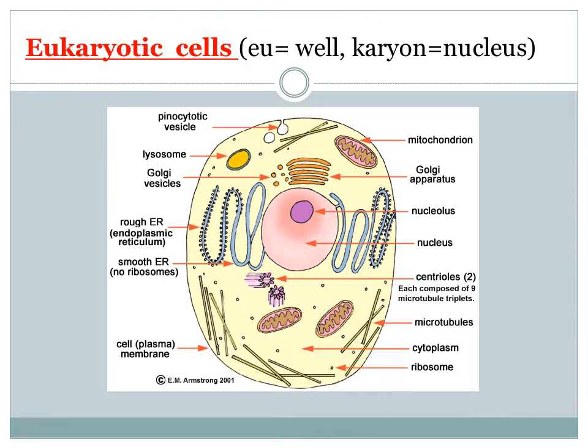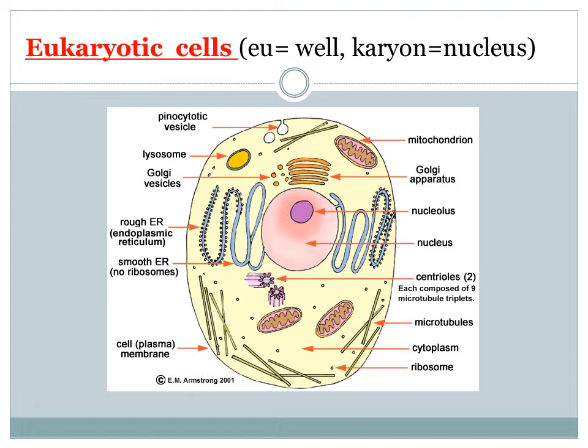Now let us discuss eukaryotic cells. Eu means well and karyon means nucleus. In this type of cell, the nucleus is very well developed. The nucleus is membrane bound. Here this is the nucleus and it is membrane bound. More than one chromosome is found inside the nucleus. There is even a presence of nucleolus too. This is the nucleolus, which produces ribosomes, and ribosomes produce proteins.